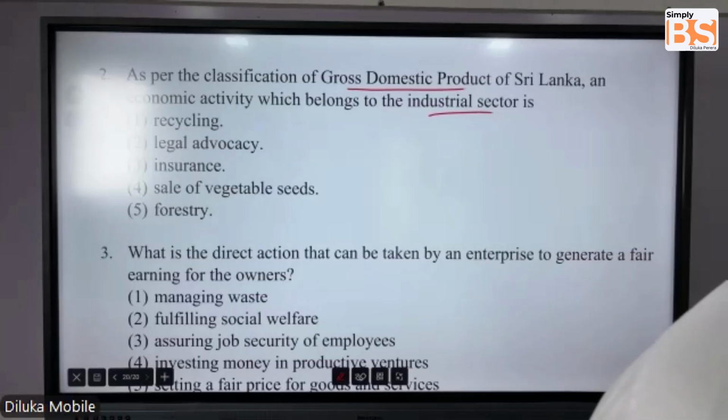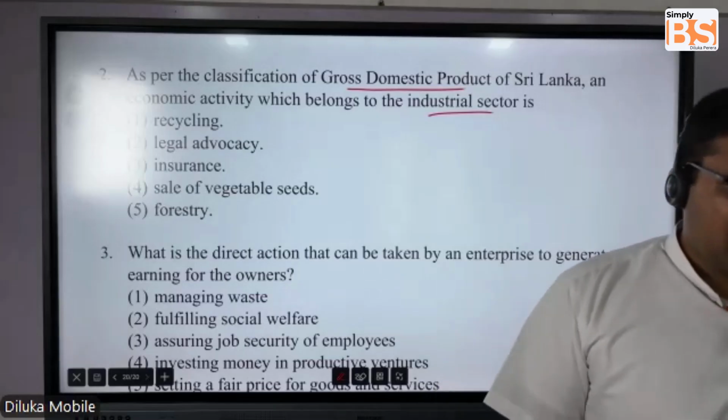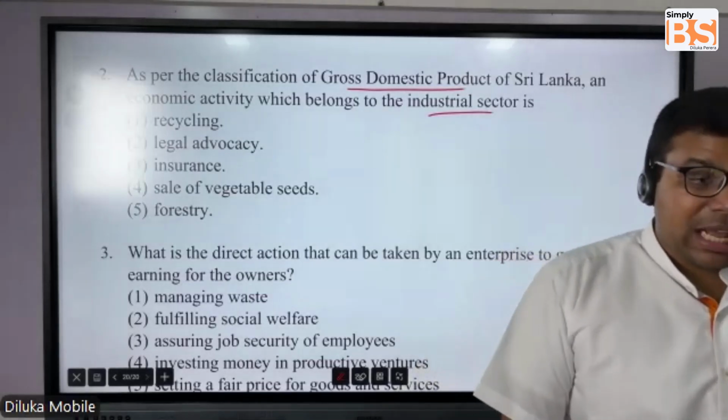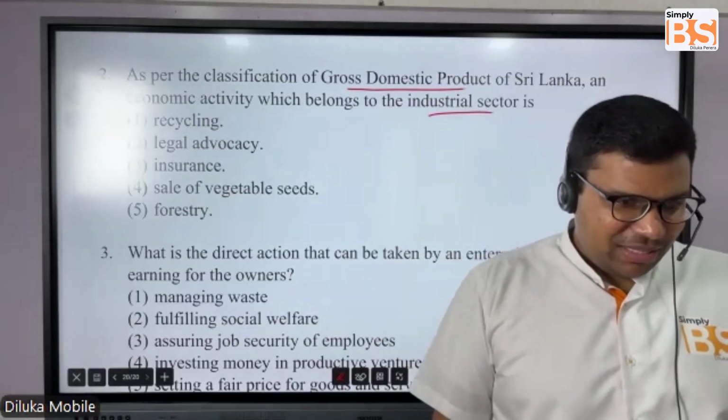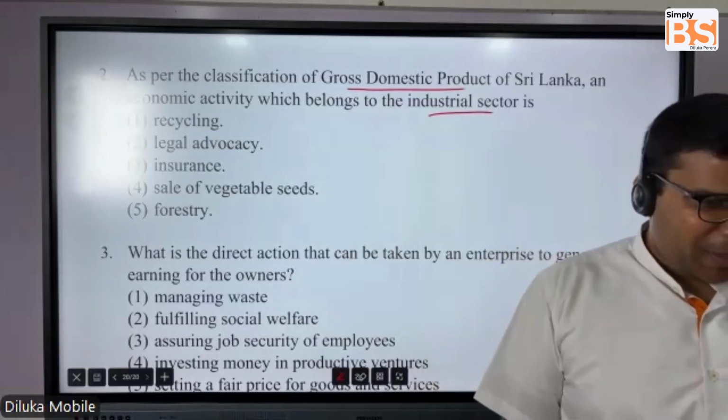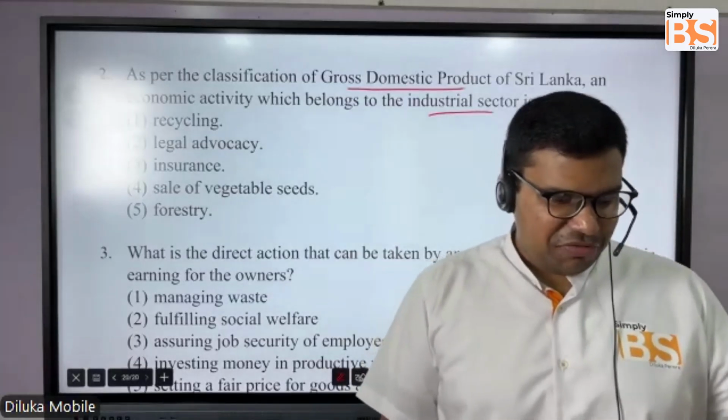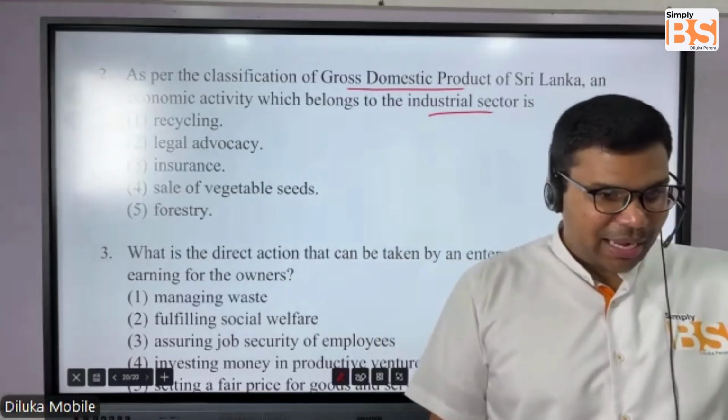If you can remember very specifically, I asked you to give more priority to the classification of businesses based on the production sector. The Central Bank of Sri Lanka classifies businesses based on different sectors. You have agriculture, forestry and fishing; I gave you the Central Bank report also.